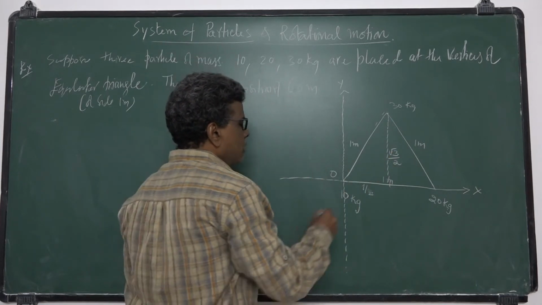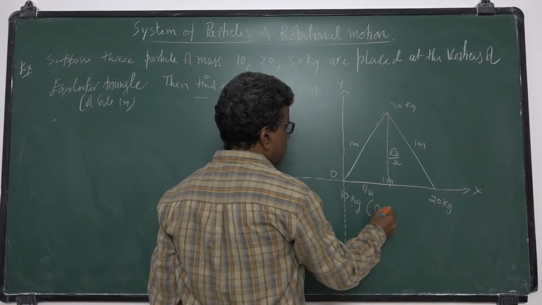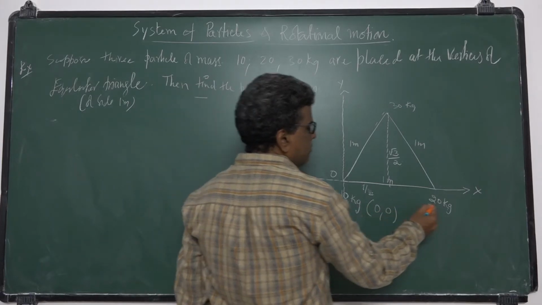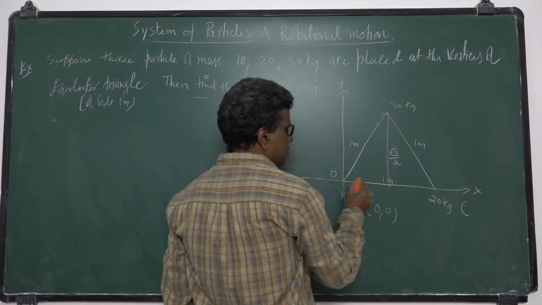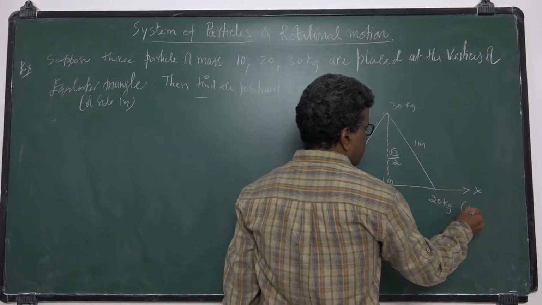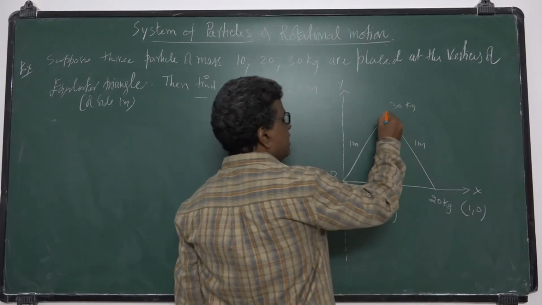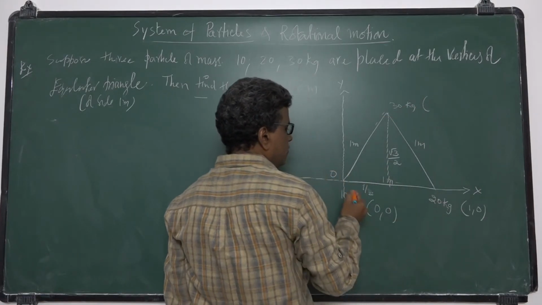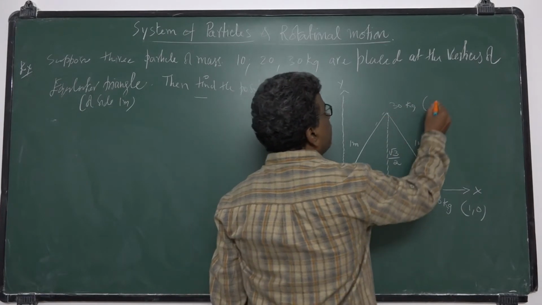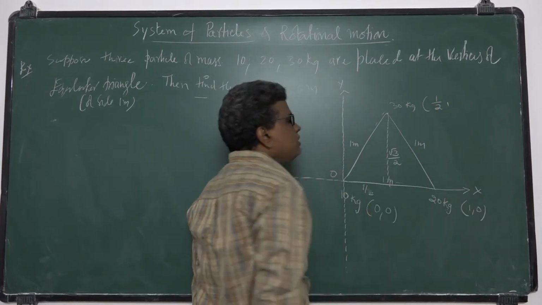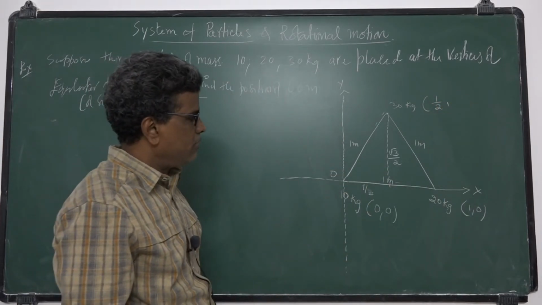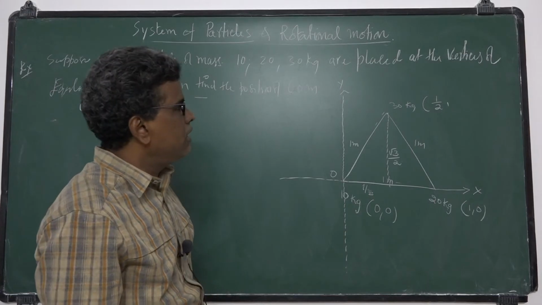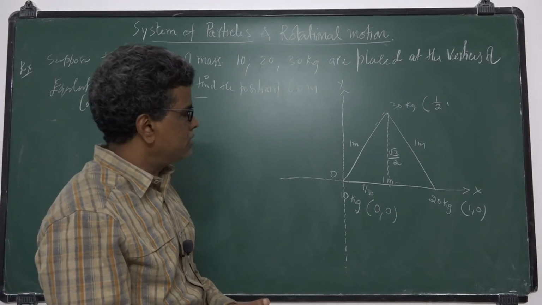Now you write the coordinates. The coordinates of the 10 kg mass are 0, 0. For the next mass, since it lies on the x-axis, the coordinates are 1, 0. Since the third lies on the xy plane, its x coordinate is half meter and its y coordinate is root 3 by 2. I think you know the geometry on a graph paper, x-axis, y-axis, and how to represent the coordinates.